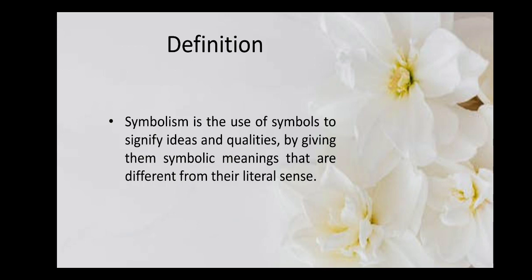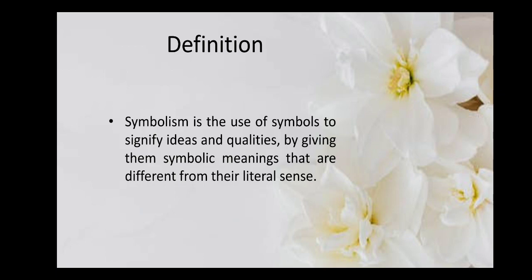Symbolism is defined as the use of symbols to signify ideas and qualities by giving them symbolic meanings that are different from their literal sense. Now, a word literally may be meaning something else, for example, a flower, but symbolically it is used to denote certain other qualities that are implied, that we want to show through that word flower.